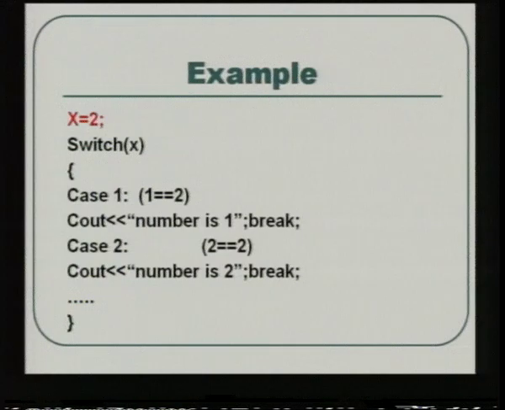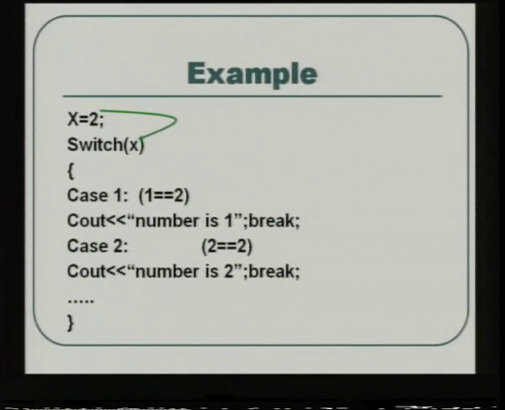Now you will see it in the example. Say you have x equal to 2 over here, then you give switch x. Here x becomes the condition variable, which is indicated by the green arrow. Now x is holding the value 2, but we do not know that x is holding only the value 2.